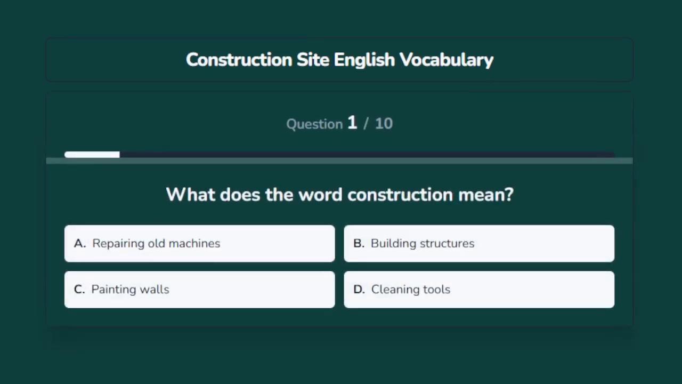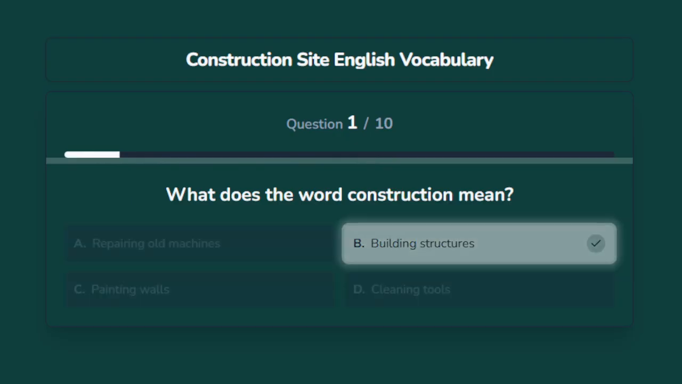What does the word construction mean? Options are A. Repairing old machines, B. Building structures, C. Painting walls, D. Cleaning tools. The correct answer is building structures.